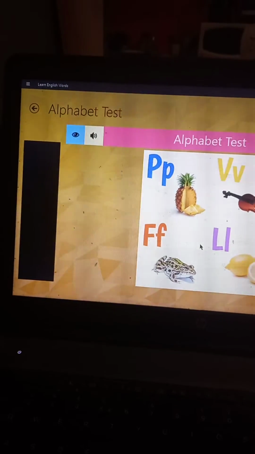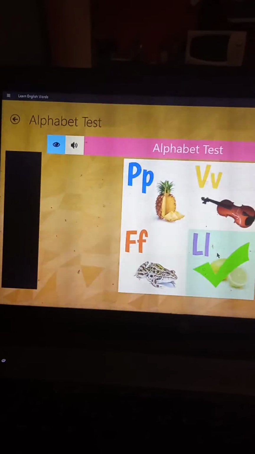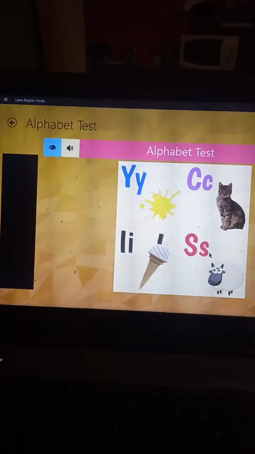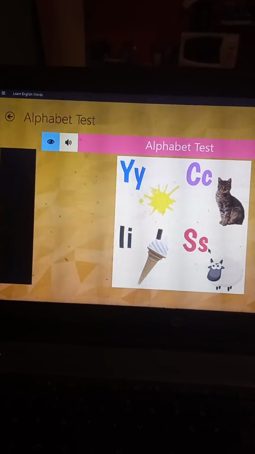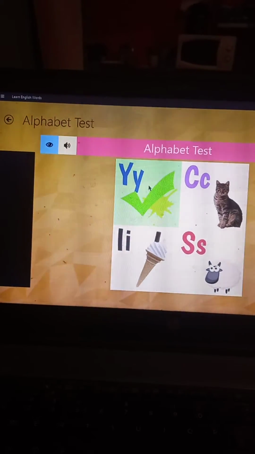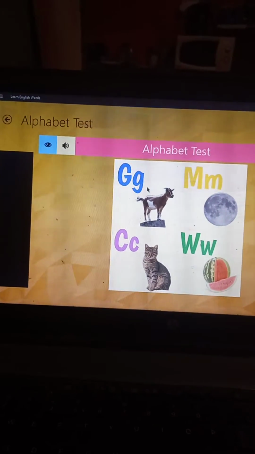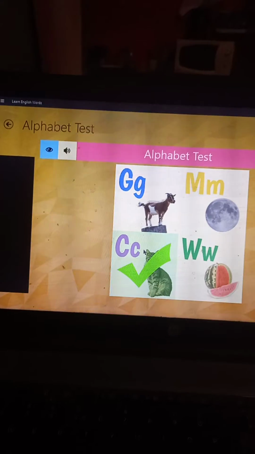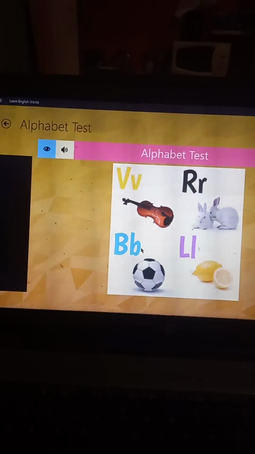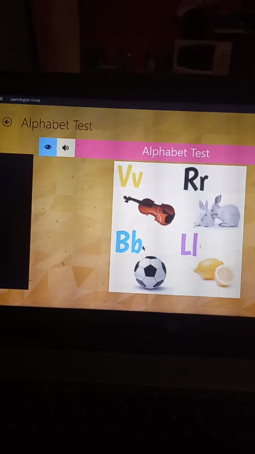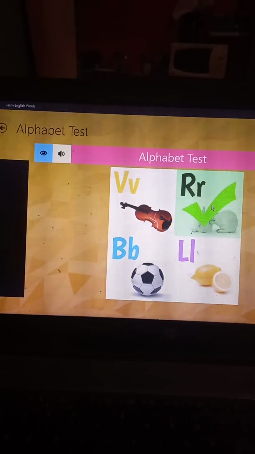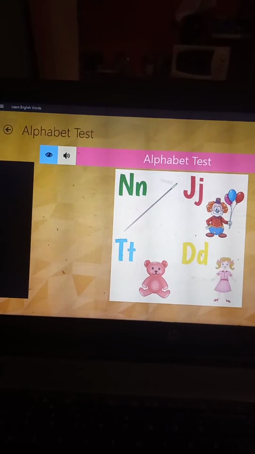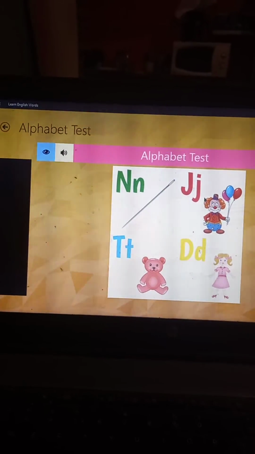Where is the L for lemon? Intelligent. Where is the Y for yellow? Right. Where is the C for cat? Excellent. Where is the R for rabbit? Right. Where is the J for joker?